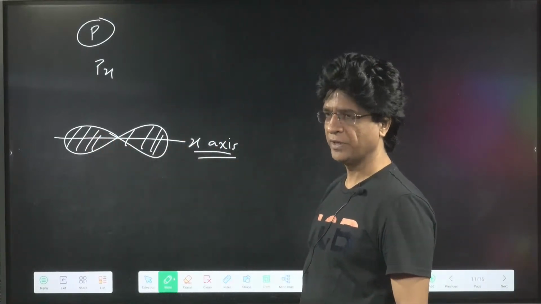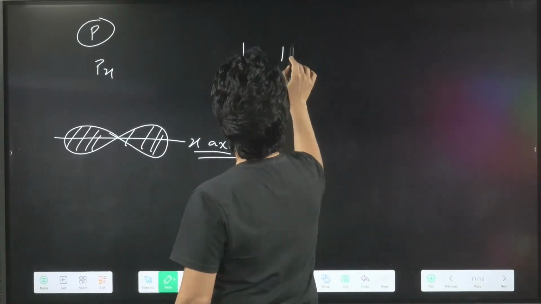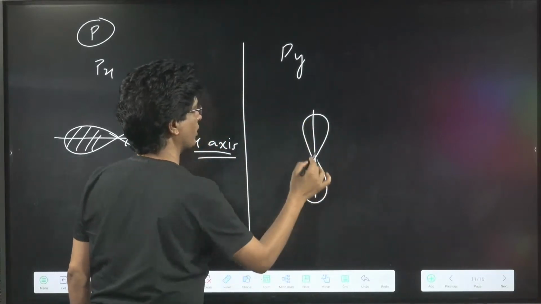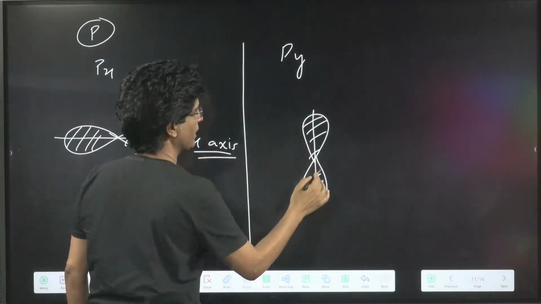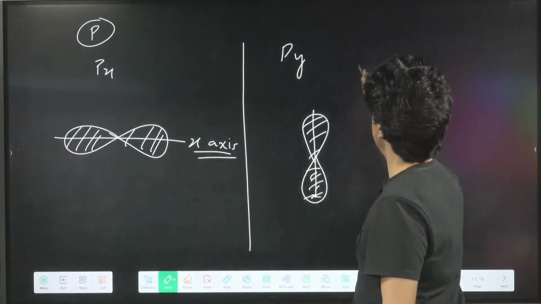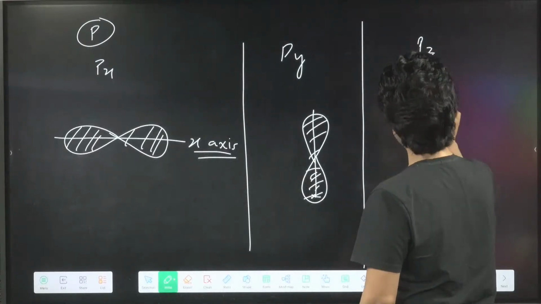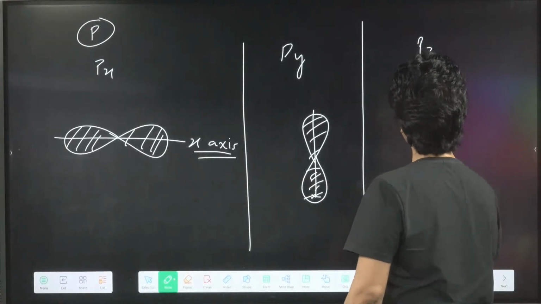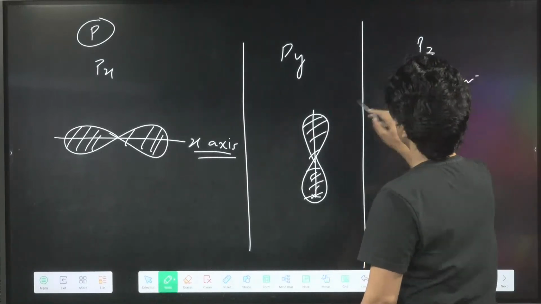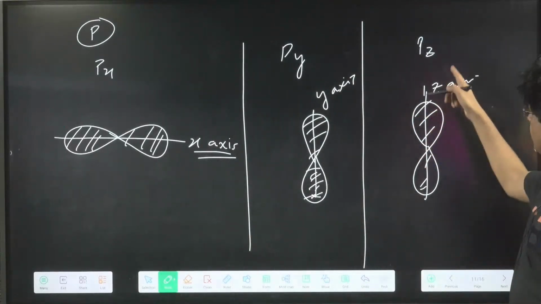Very good. Similarly, if I ask you about py, the probability of finding the electron will be maximum along the y-axis. Similarly, if I ask you about pz, I'm assuming this is the z-axis and this is the y-axis, so it will be along the z-axis.